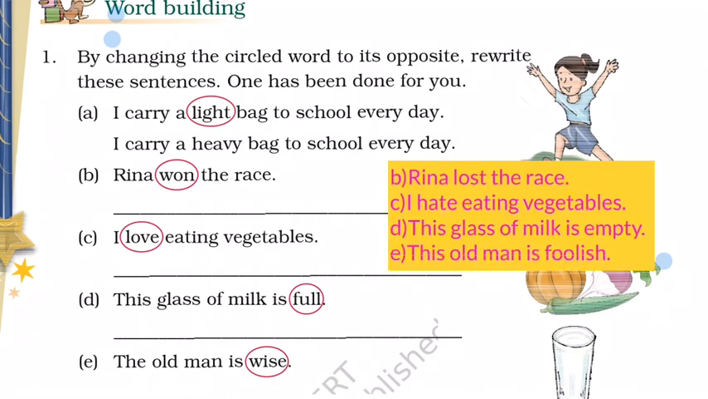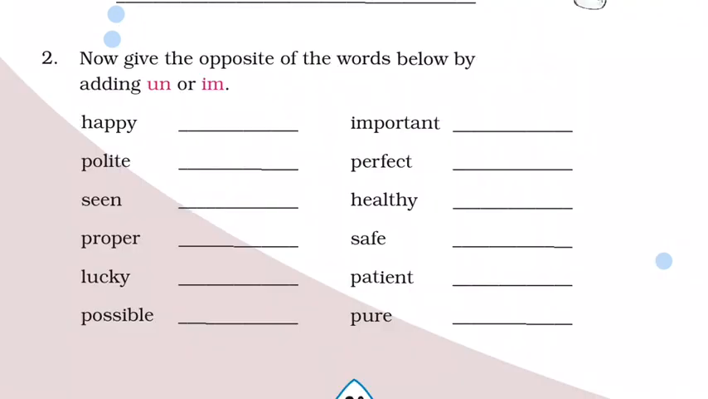Children, the right answers are available here. Pause the video and make a note of the right answers. Now give the opposite of the words below by adding an or im. Children, you have to find out the opposites for these words. You can insert either an or else im in the very beginning of the word.